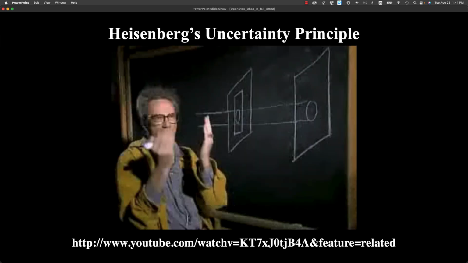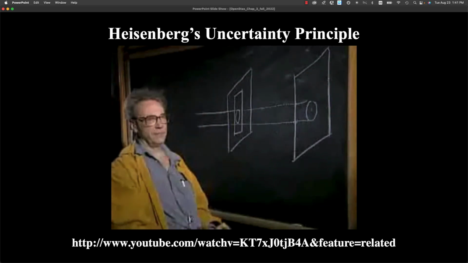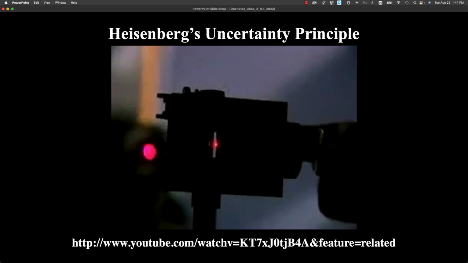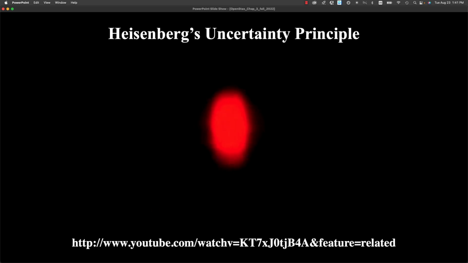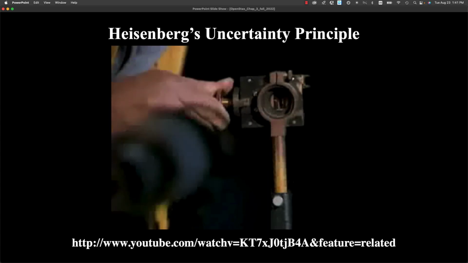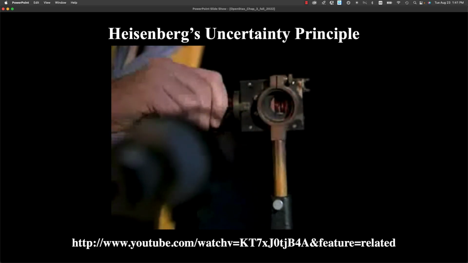But now I'm going to make this vertical slit narrower and narrower. What are you going to see? Well, exactly what you predict. You're going to cut off the edges of the circle, and the spot gets narrower and narrower. But now you come to the point that this narrow slit is only 1/100th of an inch wide.